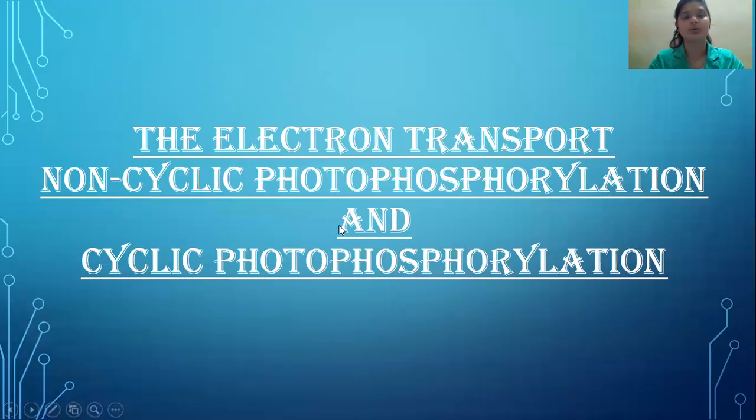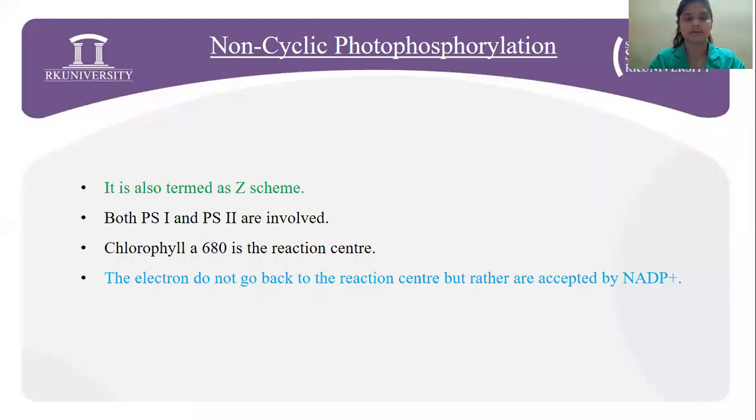Next, going on to the electron transport system, which is the non-cyclic photophosphorylation and cyclic photophosphorylation. We all know that as soon as the light energy is absorbed, the electrons get excited. When they get excited, they move to a higher energy state, but they finally come back to the lower energy state. While doing so, they release a certain energy, and this energy is utilized for the process of photosynthesis. Now, we will study this part.